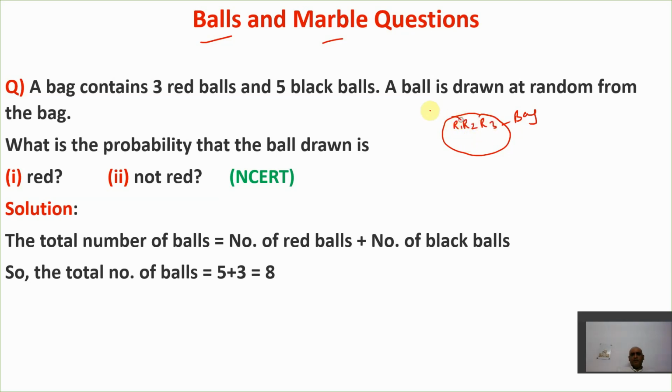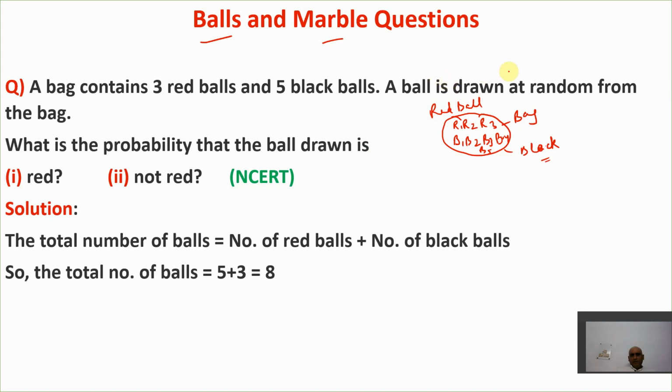These are the red balls. And there are 5 black balls here, let's say B1, B2, B3, B4, and B5. So these are the 5 black balls.